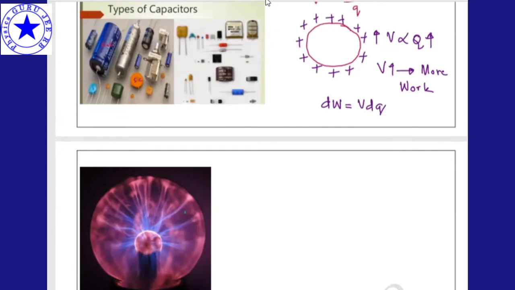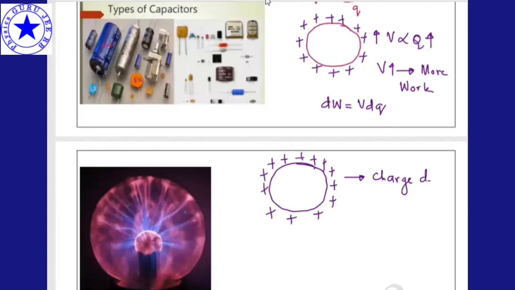Now see what happens if you go beyond this. These are the charges on the spherical capacitor. When I take a spherical capacitor, the electric field is strong. When the charge becomes dense, its density increases. What happens? Potential and electric field, E also increase and V also increases. Nearby the charges E will increase and V will increase, right?